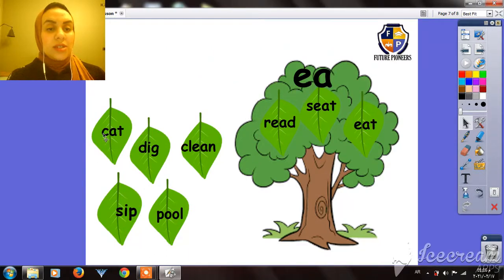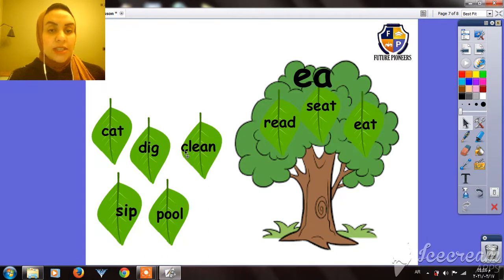Okay, let's read this. It's cat. Does cat have the E sound? No. Okay, the next word is dig. Does dig have the long E? No, it doesn't. So we won't put it on the tree.